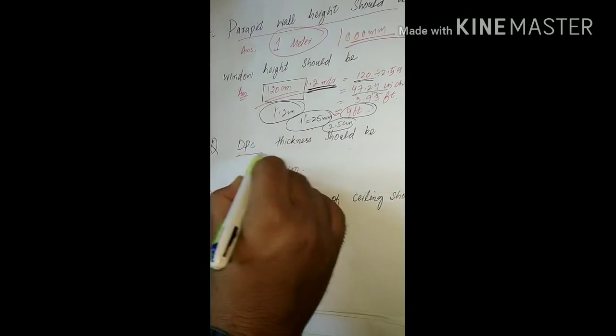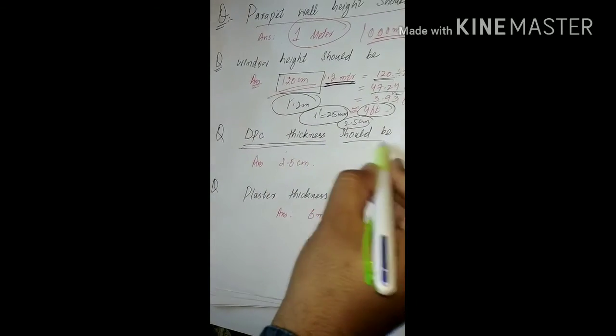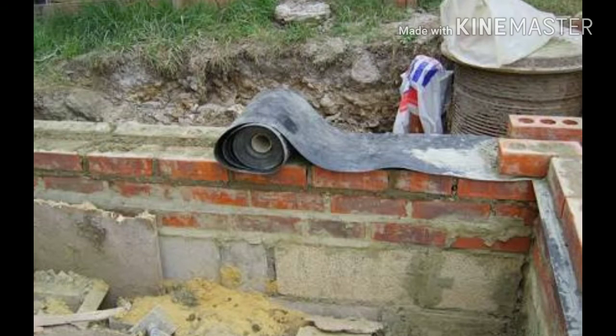The next question is DPC thickness. Damp proof course thickness in any building should be 2.5 centimeter. That is 25 mm.